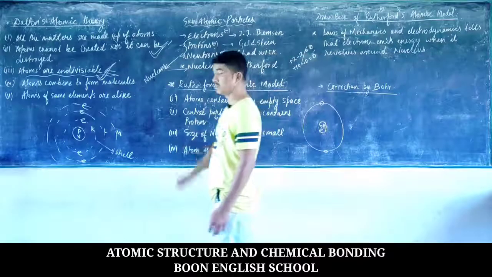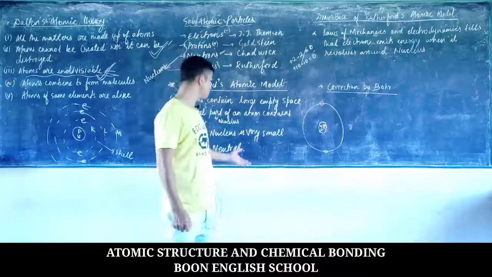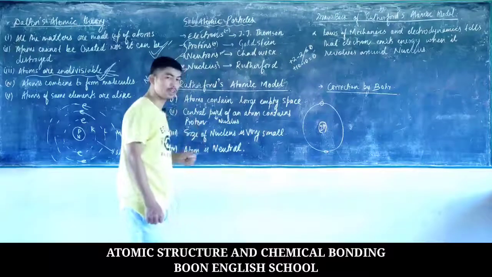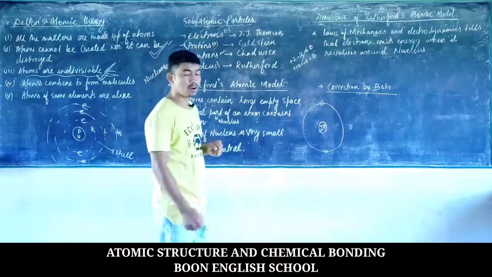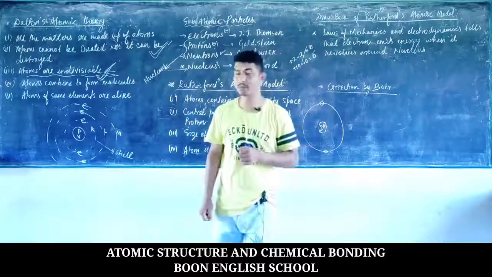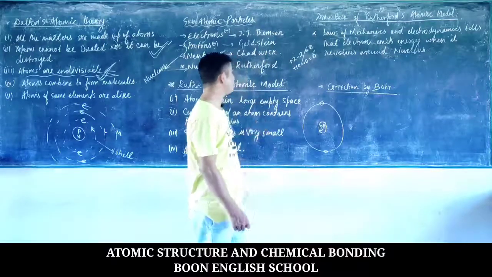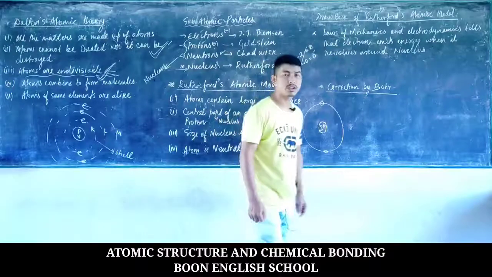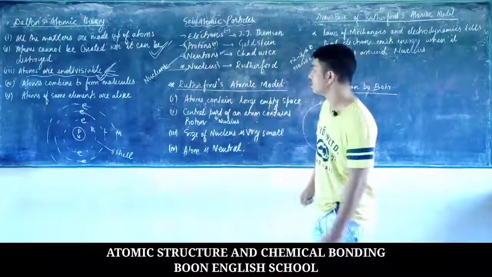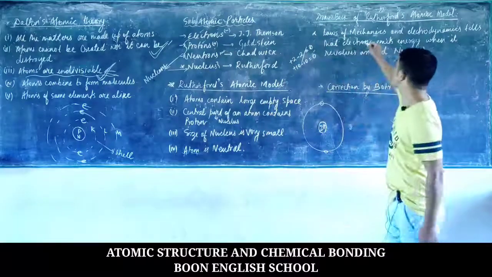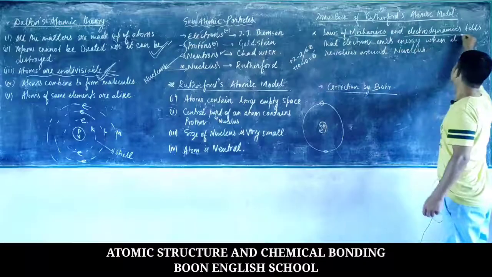Okay, so in those days, Rutherford's atomic model was quite scientific, but there still existed a drawback, which was later corrected by a person named Niels Bohr. So what was the drawback of Rutherford's atomic model? In those days, there were the laws of mechanics and electrodynamics.